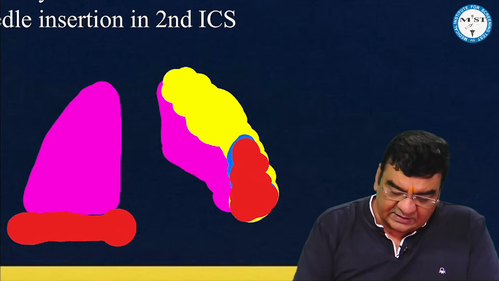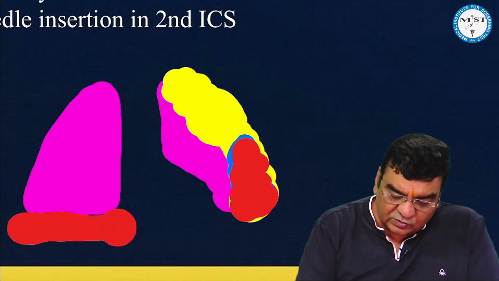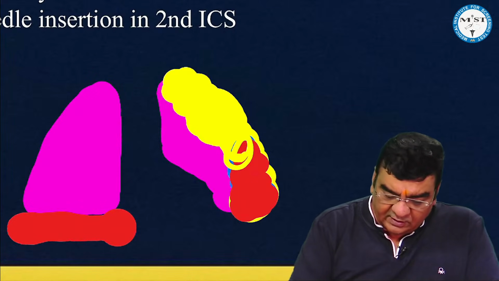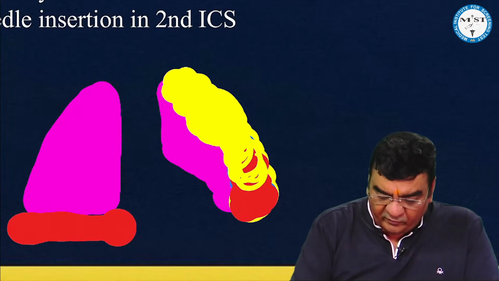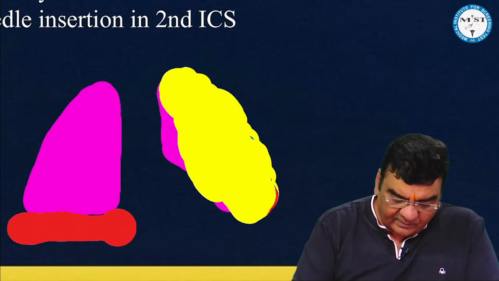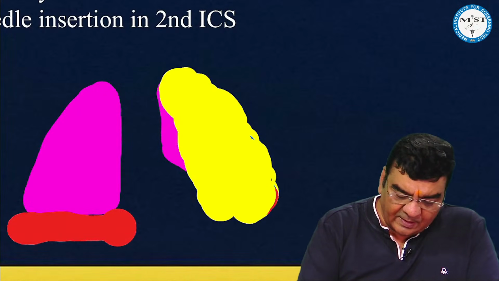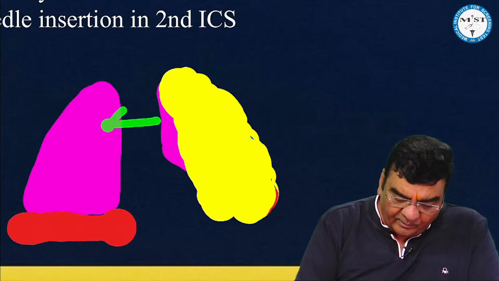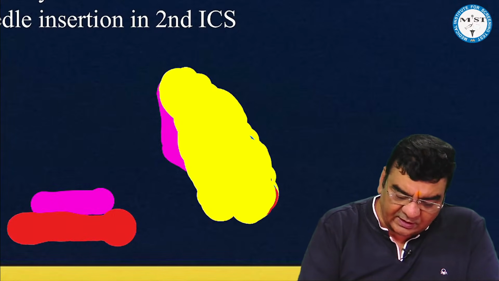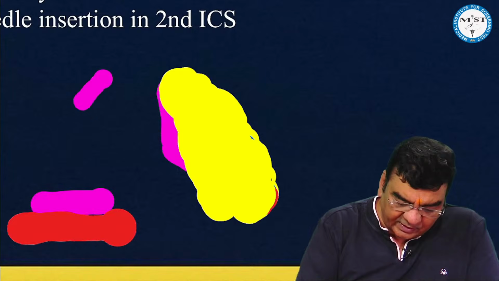Now, if there is a huge amount of collection, which is not only causing compression of the ipsilateral lung, but it is also causing mediastinal shift, that means the opposite lung has also come under pressure.